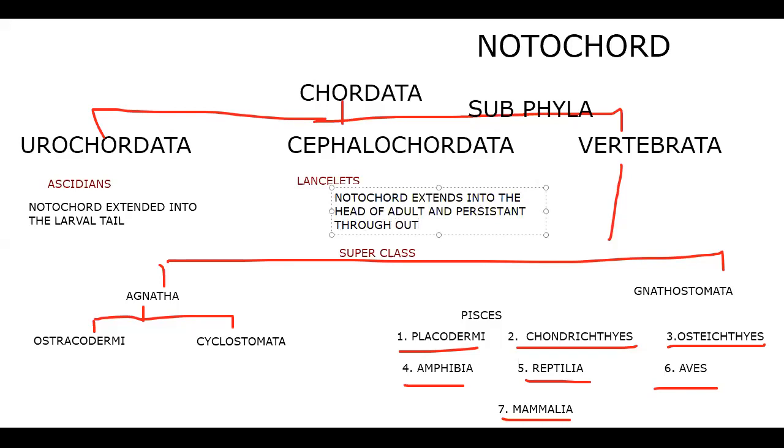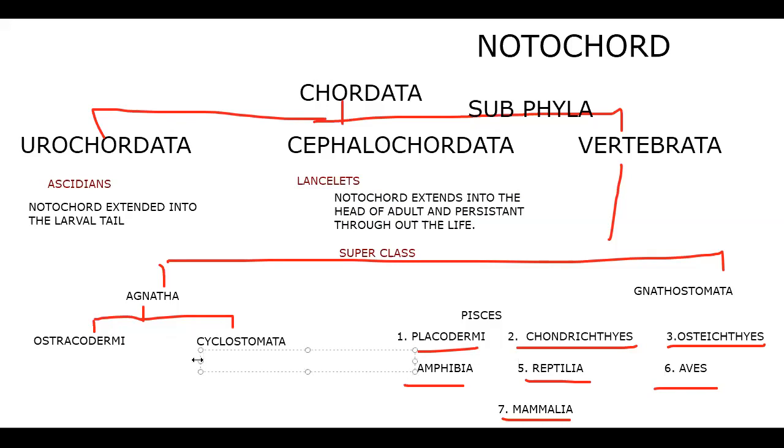This is very important. We said cyclostomes and lancelets have the notochord throughout life. What about Urochordata? It is only present in the larval tail, but when it comes to the adult, it will disappear. We are taking the characters notochord, pharyngeal gill slits, dorsal tubular nerve cord, and post-anal tail. After learning those characters, we should come to the chart and take care of whether the notochord is present, and how it is present, in whom.